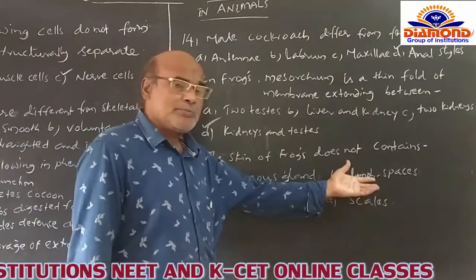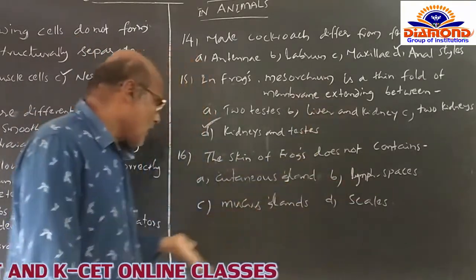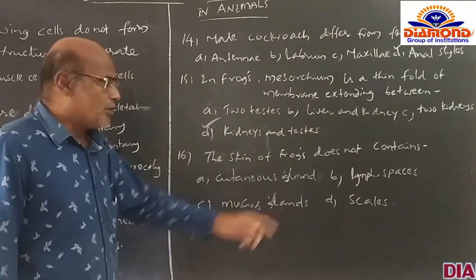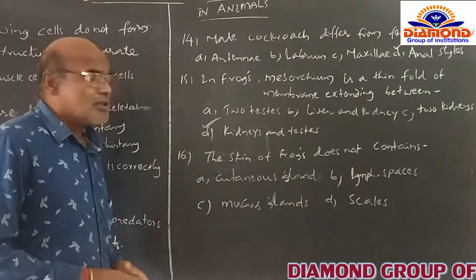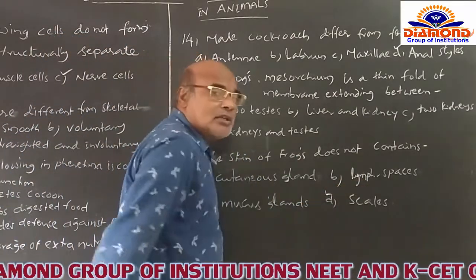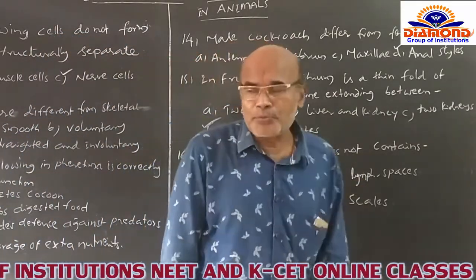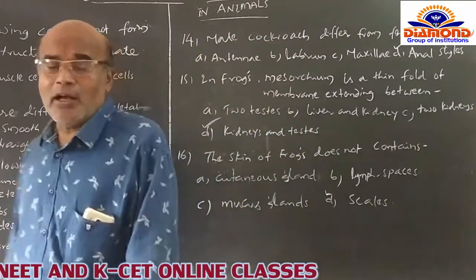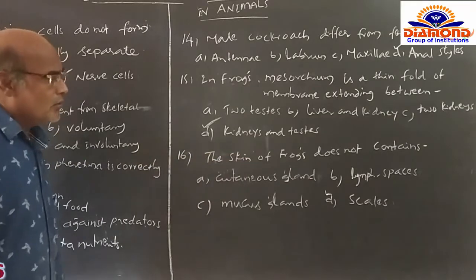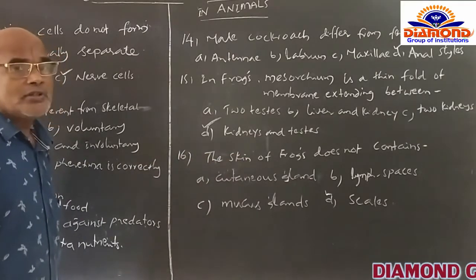Here the lymph spaces are present inside. The mucous glands are also present, and the D option, the scales, are the only structures which are not confined to the skin of the frog. That's why the D option is not at all connected with the skin of the frog. That's why the D option is the correct option for this question.